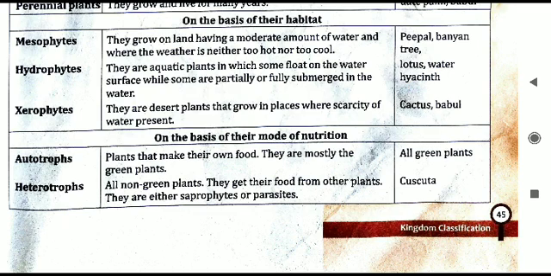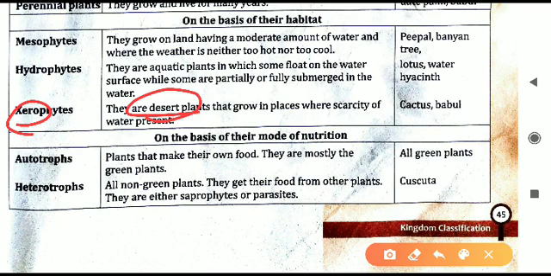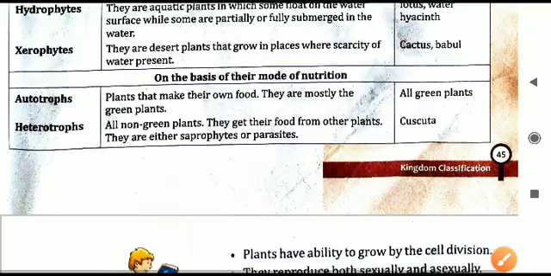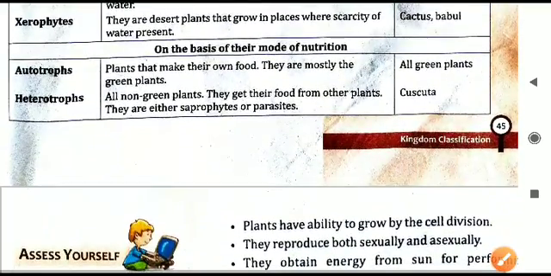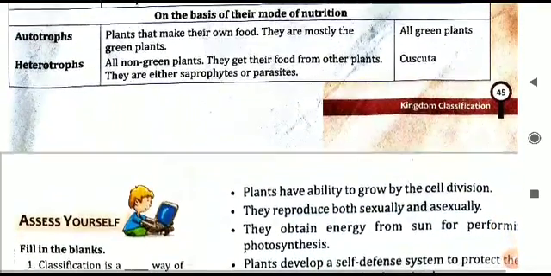Next is the xerophytes. Now xerophytes are the desert plants which are growing in the areas where water is not available in a proper quantity. Water is scarce there, so desert plants are called xerophytes. So in water scarcity areas they are present. Example you can see cactus plant or babool. They both are xerophytes. They grow in the desert areas or where water is very less.